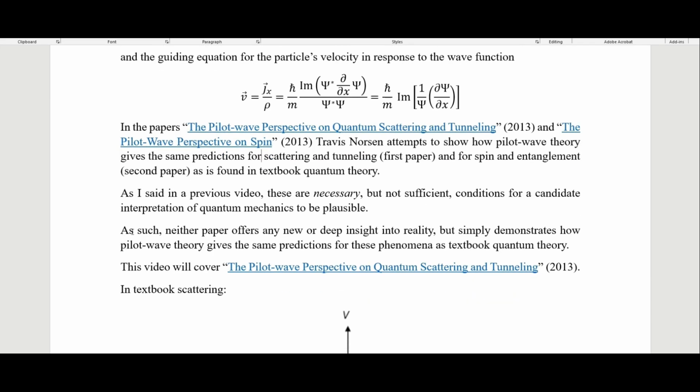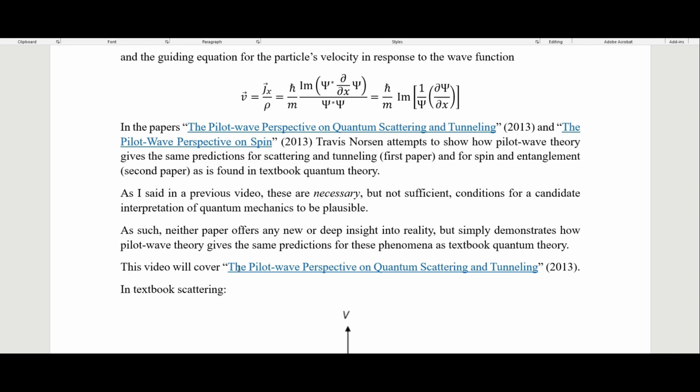What this means, though, is that neither of these papers offers any new or deep insight into reality, but simply demonstrates how pilot wave theory gives the same predictions for the phenomena as textbook quantum theory.